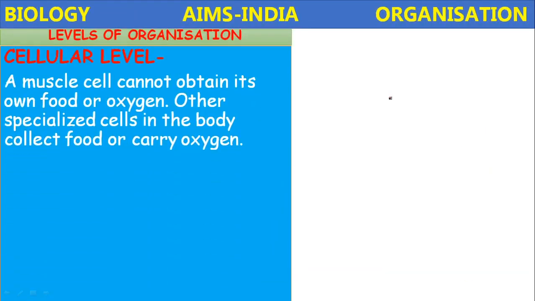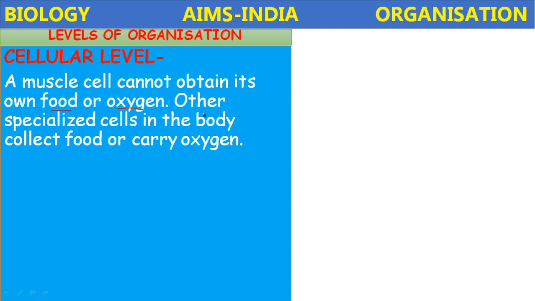So at the cellular level, with a muscle cell, we are going to discuss more. For example, in the previous slide we ended with: though the cell has the capability of performing all functions, all the cells may not perform the same functions. To give clarity to that sentence, let us proceed. A muscle cell cannot obtain its own food or oxygen. Okay, then how does the muscle function?